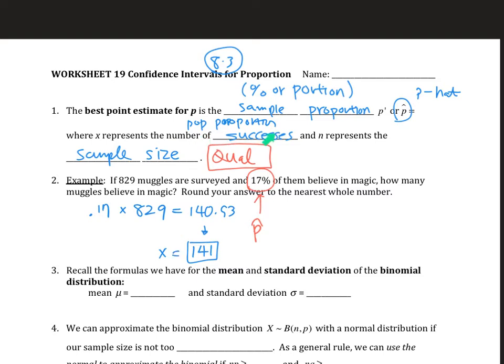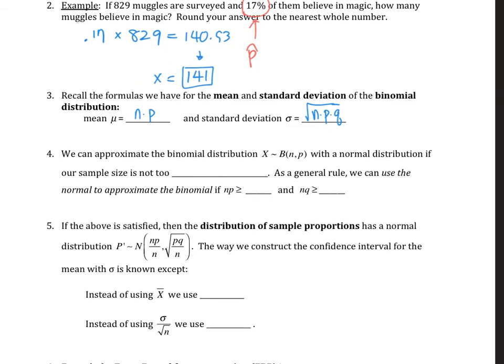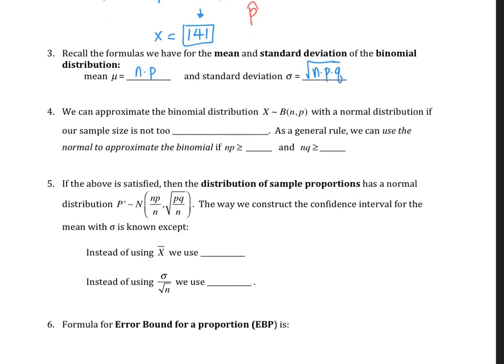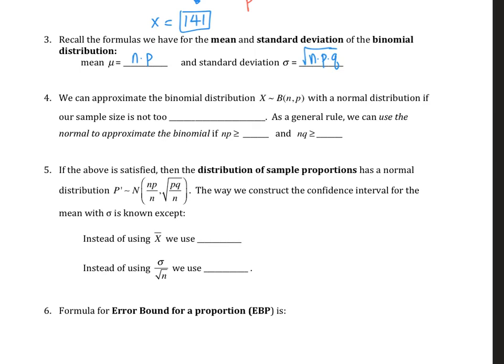All right, recall the formula we have for the mean and standard deviation of binomial. Mean was n times p. Standard deviation was radical n times p times q. This is from binomial distribution. So what we can do is think of our survey yes/no question as like a binomial distribution, and we can use that theoretically to come up with confidence interval or margin of error for our confidence interval. So we can approximate the binomial distribution with normal distribution if our sample size is not too small.